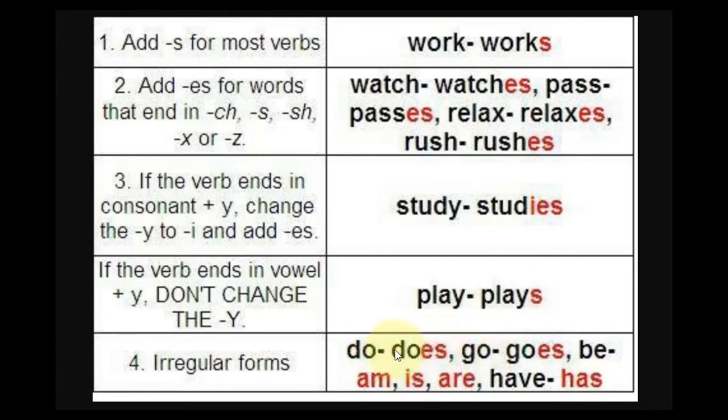For example, when a verb ends in O, it goes with ES as well, like do goes does, go goes. But be goes with am, is, are, because of course it is the verb to be, and have changes to has. So there are some exceptions in the language, as everywhere. These ones are called irregular forms. Don't forget that these examples are only for he, she, and it. Okay.